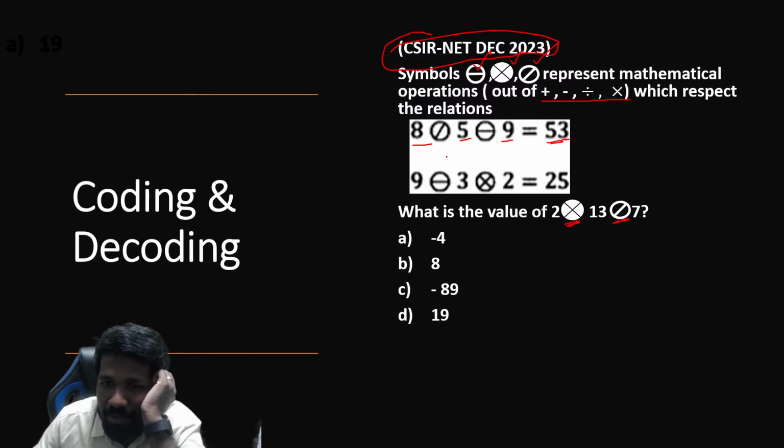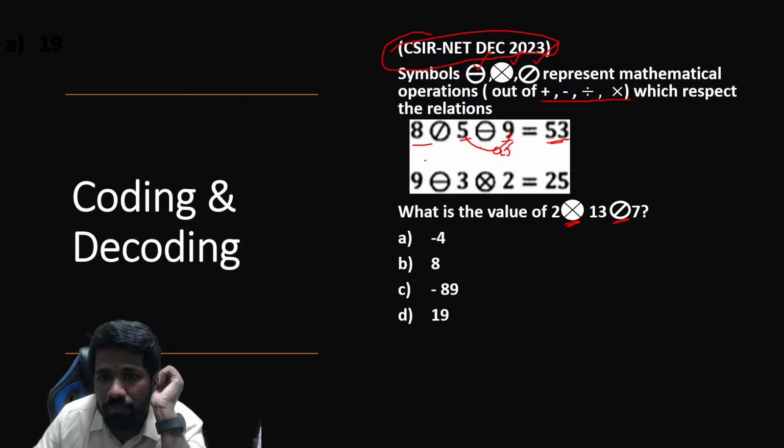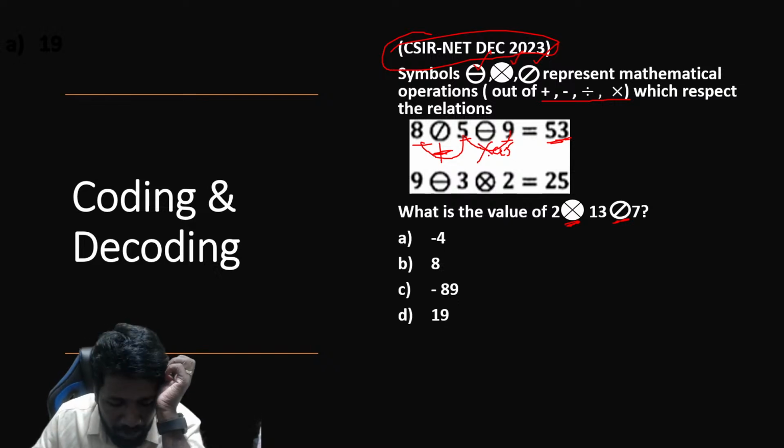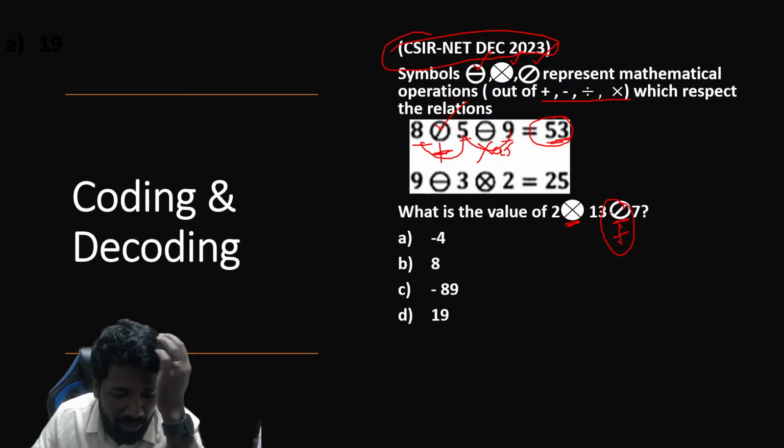Let us check it. We have to do trial and error, that is the main thing. For example, 5 into 9 is 45, right? 45 plus 8 gives 53. So if this symbol is plus and this symbol is multiplication, this will work perfectly, using the BODMAS rule, multiplication should be done first. So we understood that this symbol is plus.